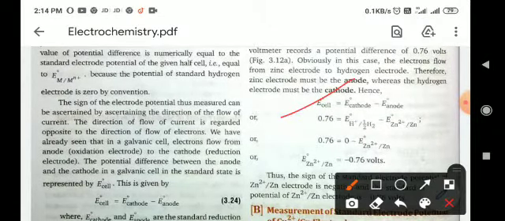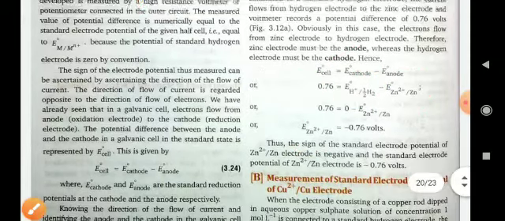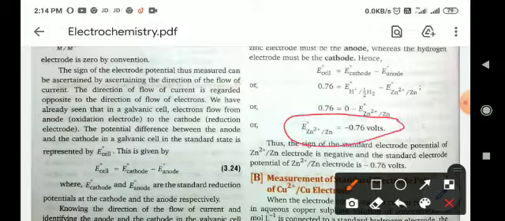It is the electrode potential, standard electrode. How can you calculate the standard electrode potential? So here a formula is given: E naught cell equals E cathode minus E anode, and the E cell is given, that will come from the experiment, that is 0.76, and it is for the hydrogen electrode, and that is for the zinc half cell oxidation electrode. Putting all these values, we will get the standard electrode potential value for the zinc electrode, means the half oxidation electrode. So by this you can calculate the standard potential value for any half cell. Okay, thank you.